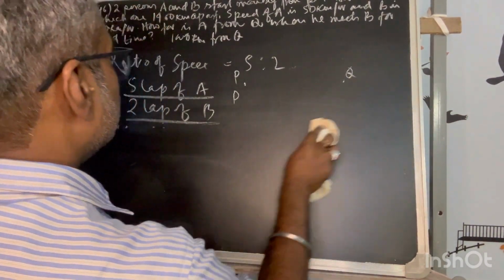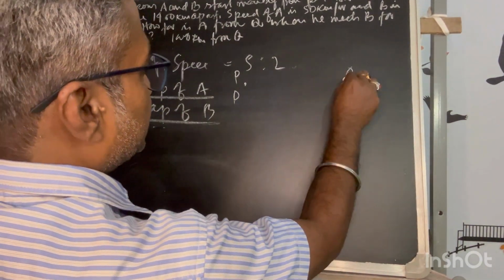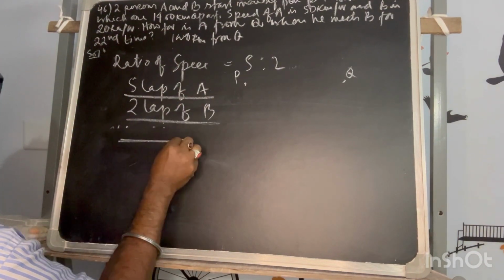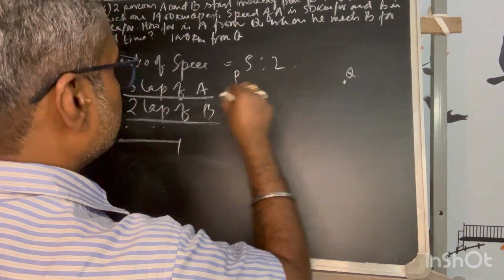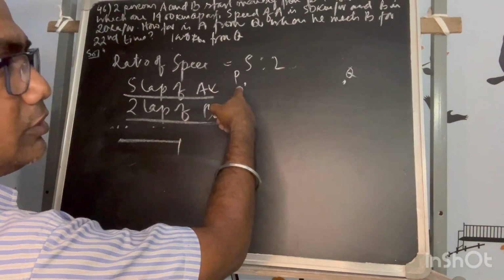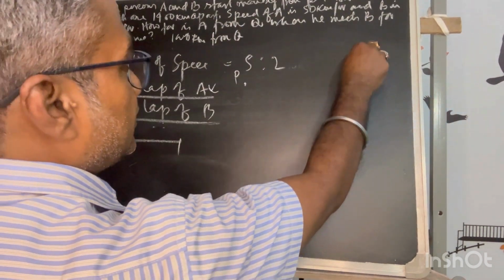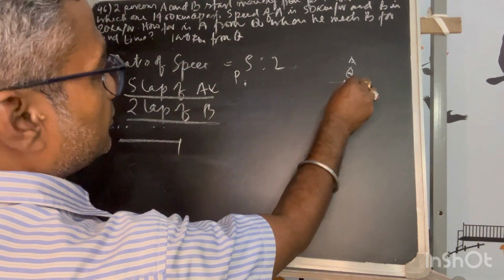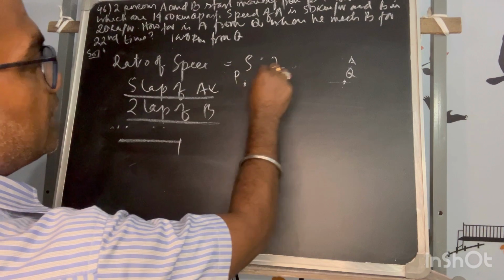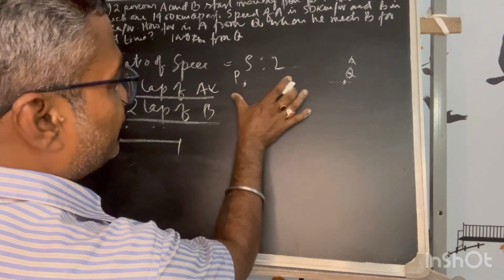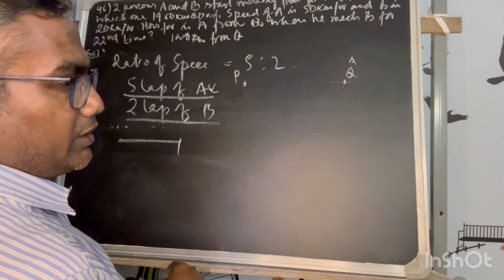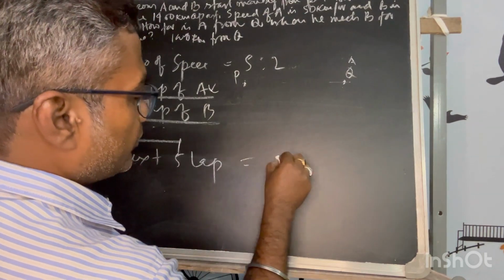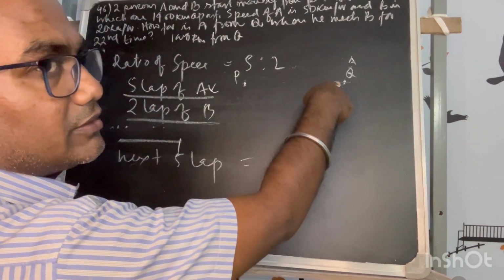Now for the second case, after 5 laps, A's position: 1, 2, 3, 4, 5. So he will be in the opposite direction. This is an odd lap, and after an odd lap he will always reach somewhere opposite. Here A is starting, and this is an even lap, so B will end up in the same position. So they are in opposite directions. When they are in opposite directions in the first lap, they will definitely meet. So in the next 5 laps, the number of meets is equal to 5, because they are not missing the first lap.